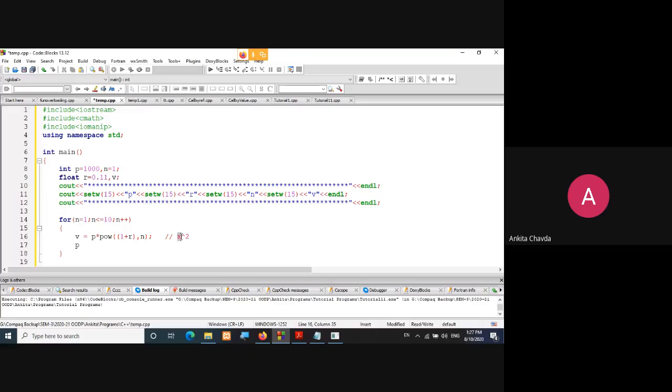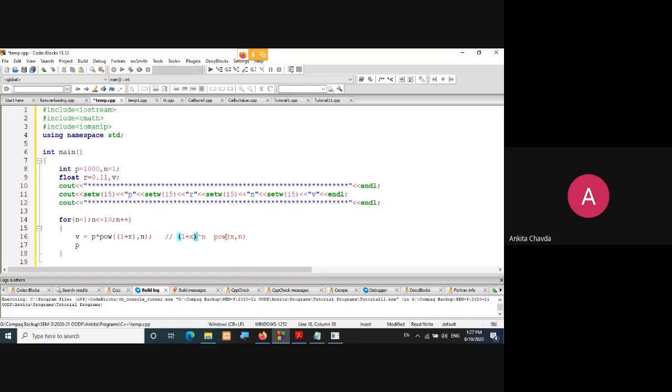Yes, right? So it would be x comma 2. If it is x raised to n, then x comma n. If it is 1 plus x raised to n, then you write another bracket, that is 1 plus x raised to n. Same thing I did: 1 plus r raised to n. I hope you are aware of the power function; if not, I've already explained it. This is how you apply the power function: P into power of 1 plus R raised to n.